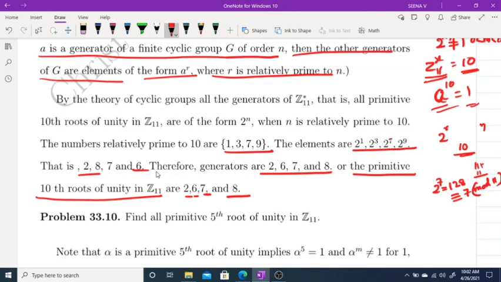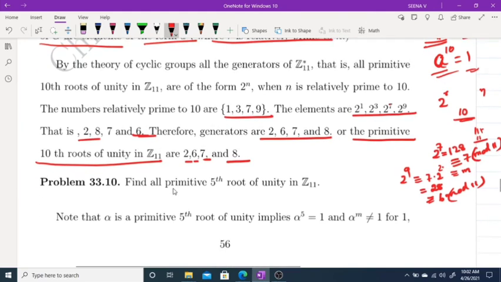Now similarly 2 raised to 9 is actually 2 raised to 7 times 2 raised to 2. 2 raised to 2 is 4, so 7 times 4 is 28. 28 is congruent to 6 mod 11. Okay, so 2 raised to 9 is 6.